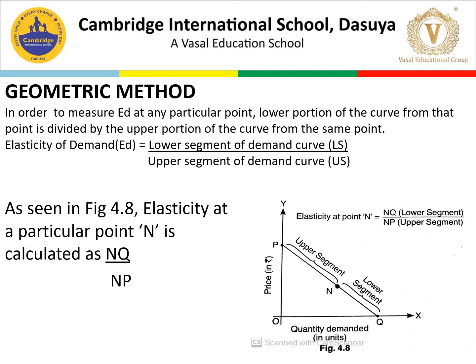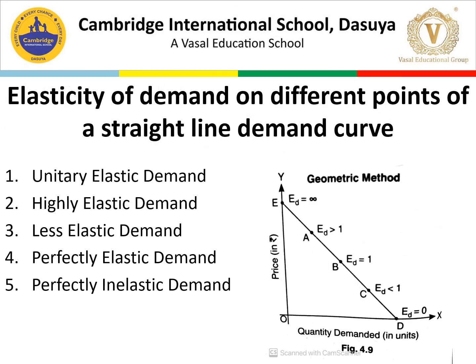Now next. Elasticity of demand on different points of a straight line demand curve is similar to what we have done with the degrees: unitary elastic demand, highly elastic demand, less elastic demand, perfectly elastic demand, perfectly inelastic demand. In the geometric method, the first thing is unitary elastic demand.